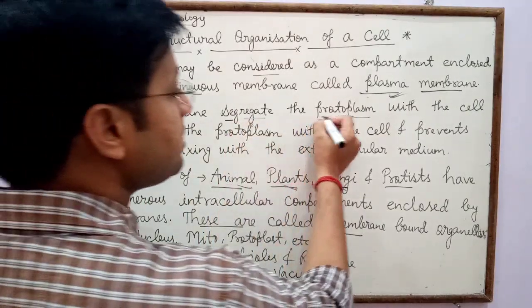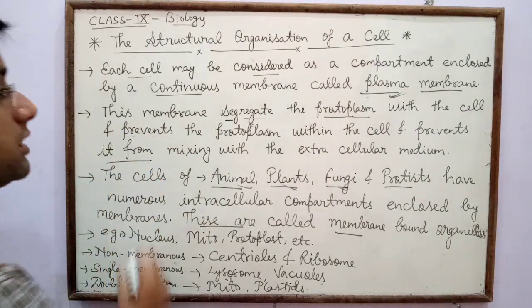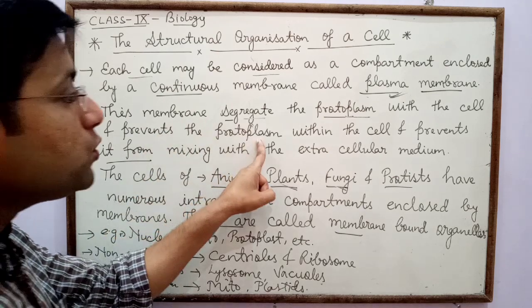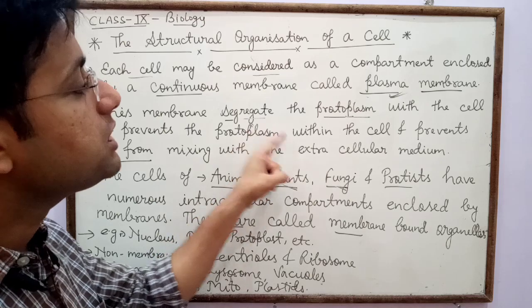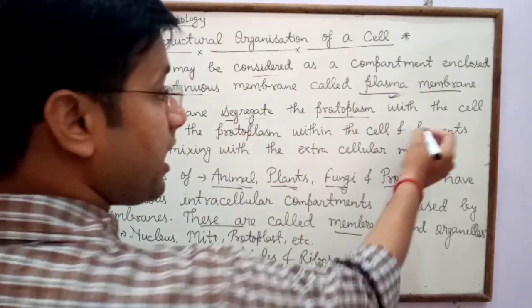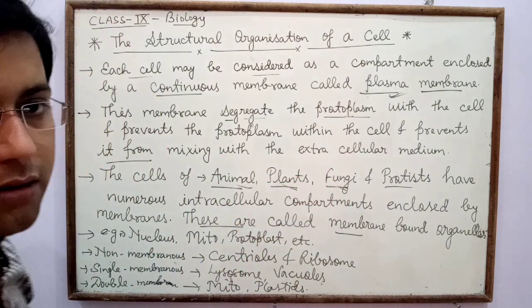This membrane segregates the protoplasm within the cell. It prevents the protoplasm which is present inside the cell from mixing with the extracellular medium.